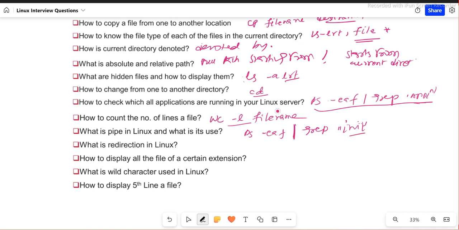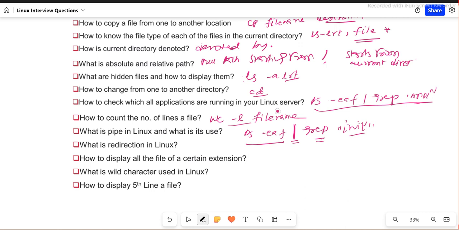So this is nothing but the pipe only, guys, right? The output of this command is used as an input for grep, correct? So this is what exactly is used here in the pipe command. There is some other information you can go and check about pipe. I have done enough videos for that.